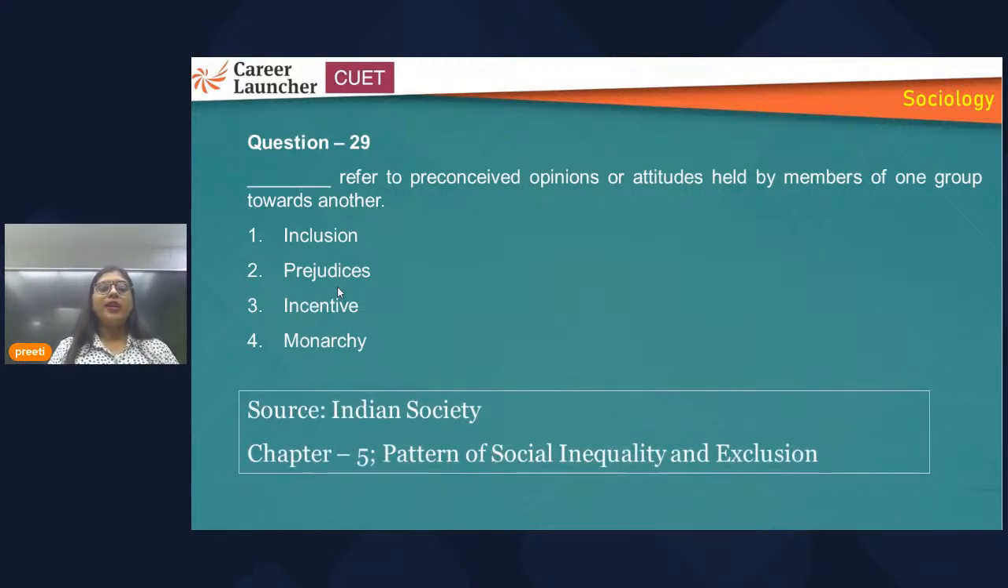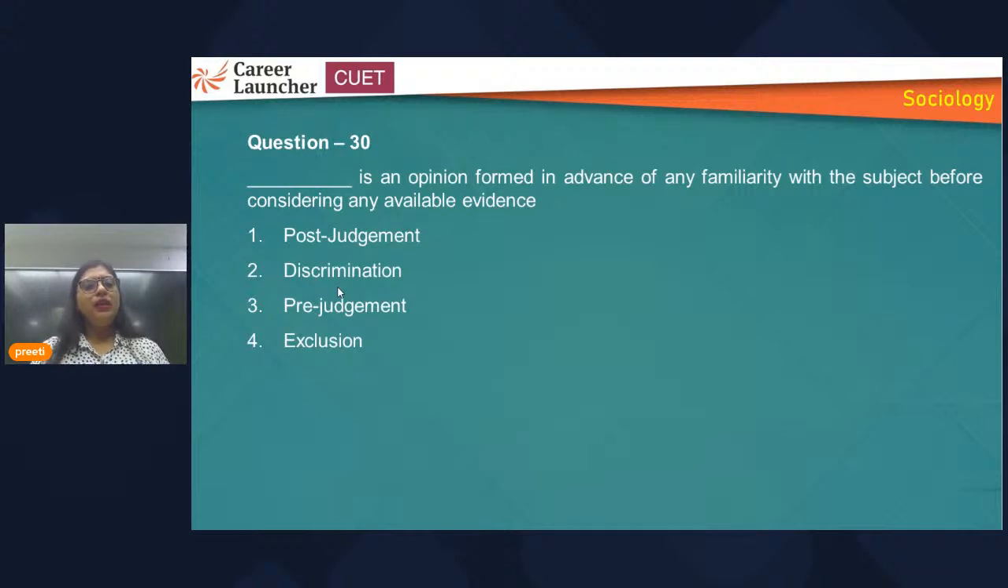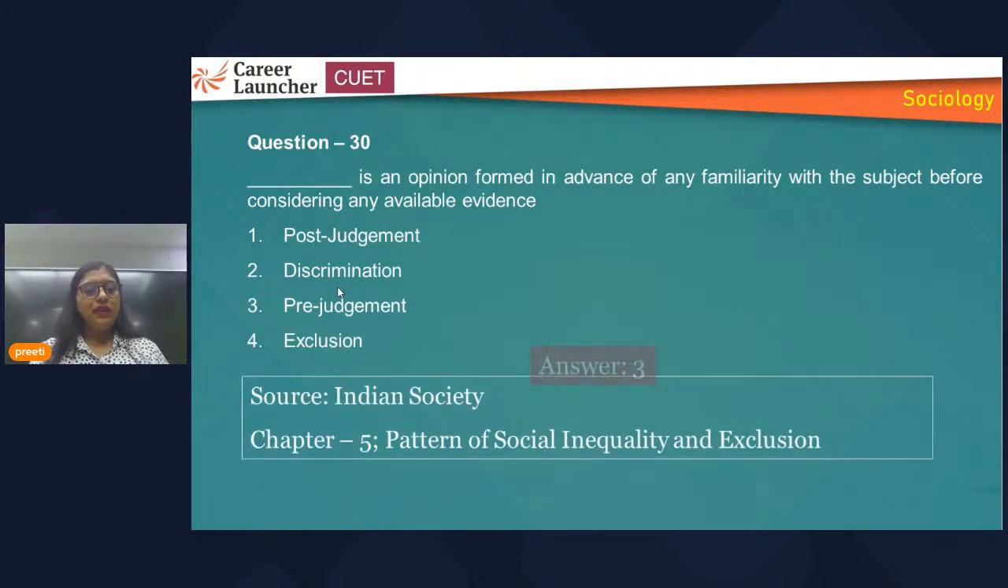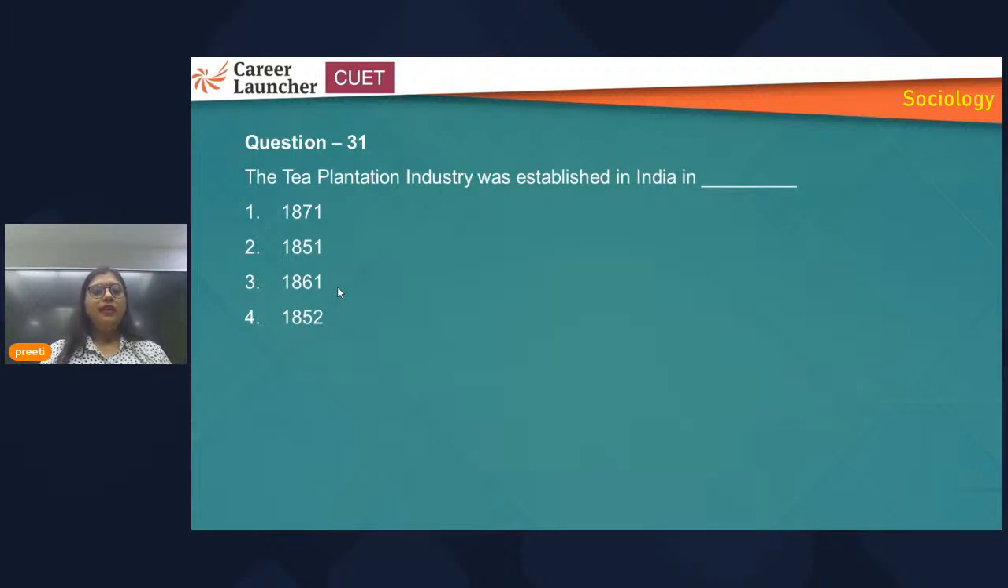The source is chapter 5 of the first book, Indian Society. The chapter is Patterns of Social Inequality and Exclusion. The answer is 2. This question is also a similar one, so you can attempt this. We can leave this question. Then the tea plantation industry. This is a factual one. In 1851 it was established in India.